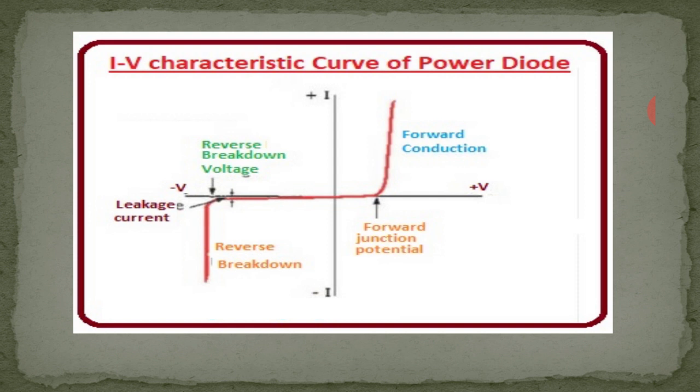Once breakdown occurs, the reverse voltage across the diode remains almost constant, but the reverse current magnitude suddenly increases. Large reverse breakdown leads to excessive power loss that may destroy the diode. Reverse breakdown of a power diode must be avoided by operating it below the specified peak reverse voltage.